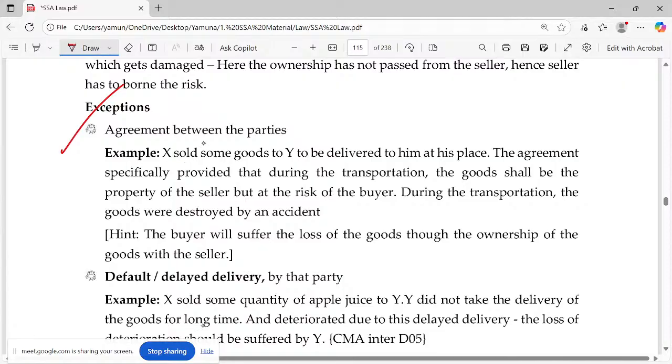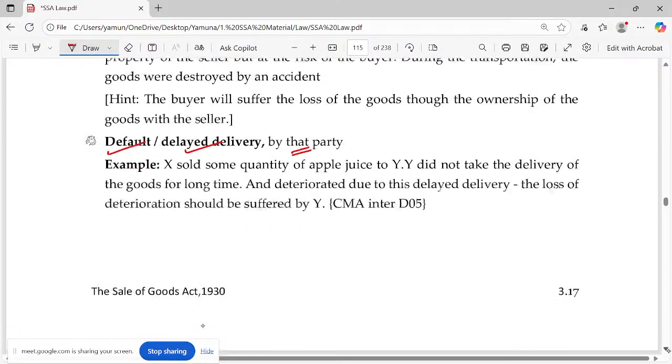So it can be an agreement between the parties. In case of any default or delayed delivery, probably that can be adjusted, such as a legal penalty, whatever it can be.